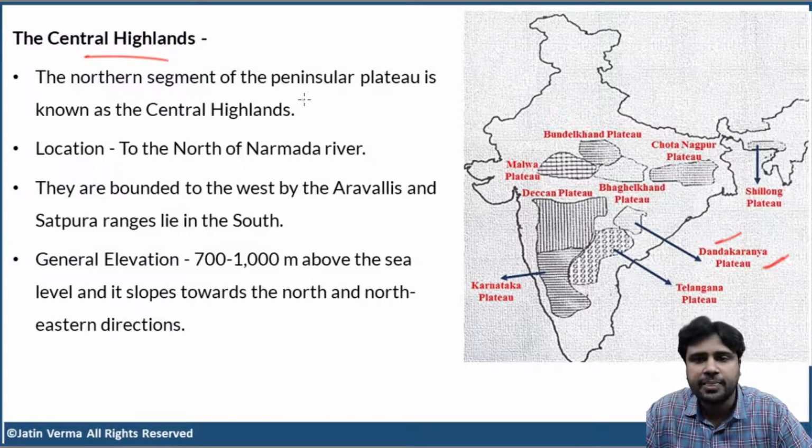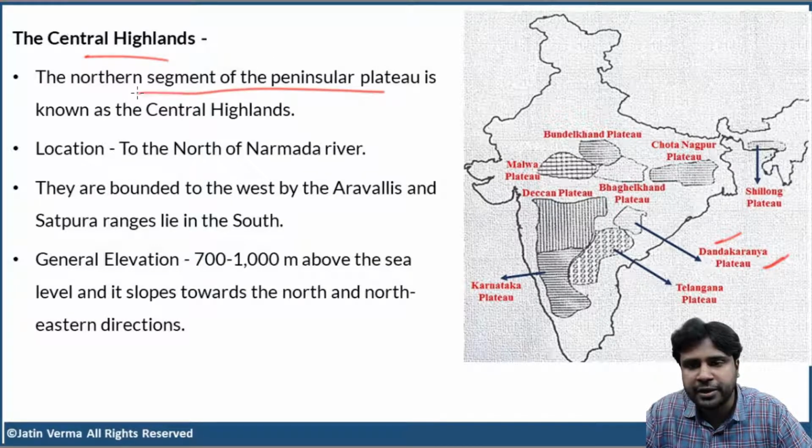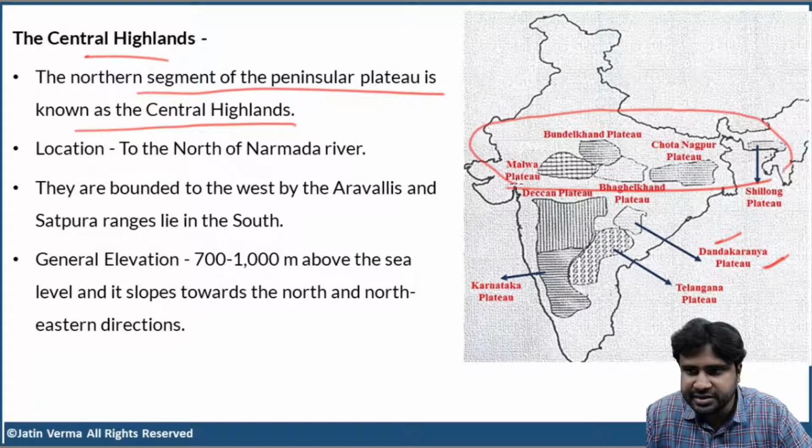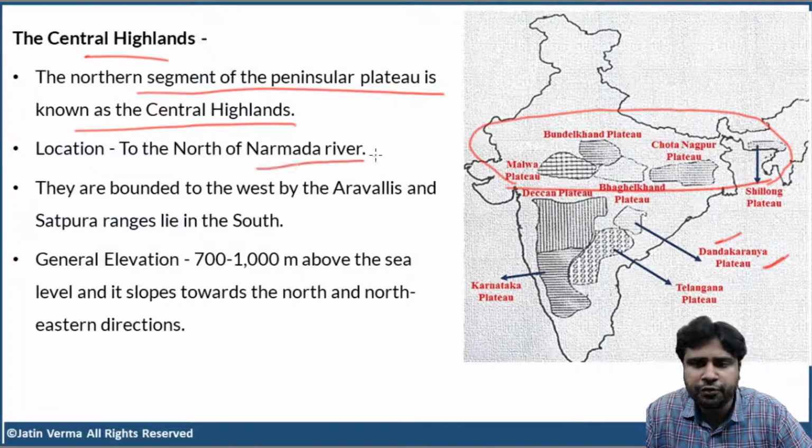Now, the northern segment of the peninsular plateau is known as the Central Highlands. This northern segment, this part, is known as the Central Highlands. So, where is it located? Roughly to the north of the Narmada River.